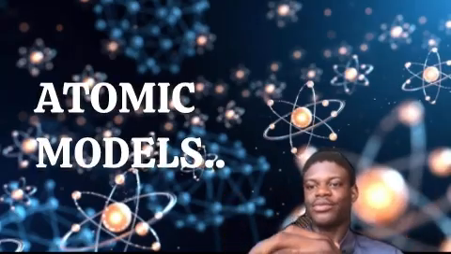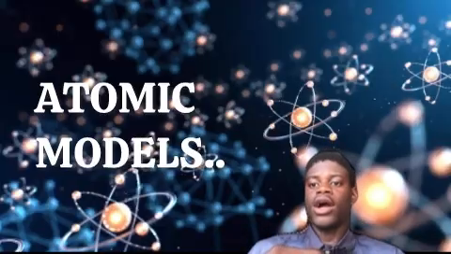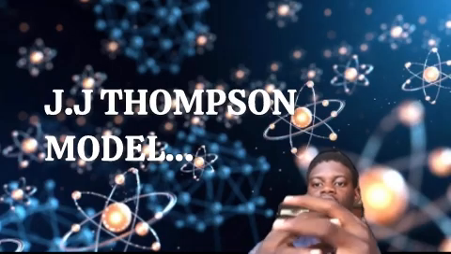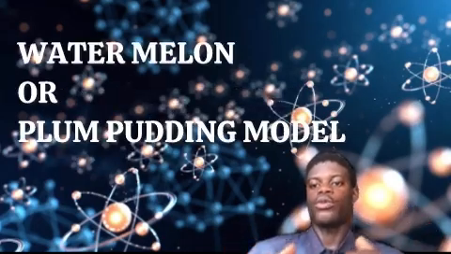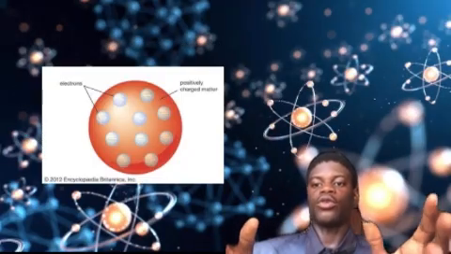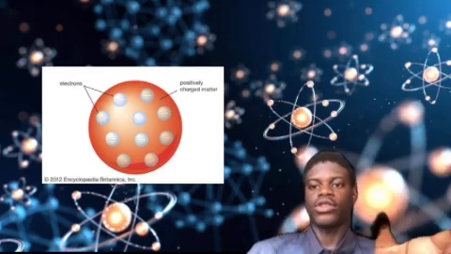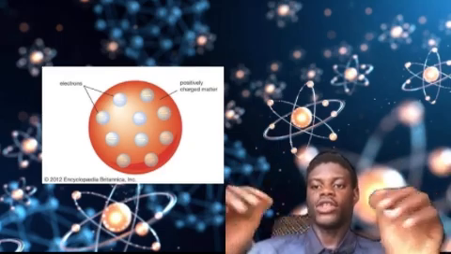The first person recorded to bring out an atomic model was J.J. Thomson. The atomic model is called the watermelon model or the plum pudding model. What he said was that the atom contains a pool of positively charged particles where the negatively charged particles are suspended in it.